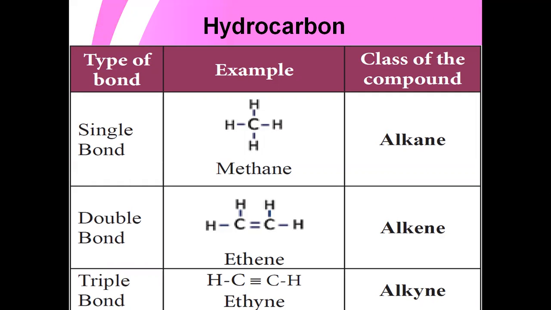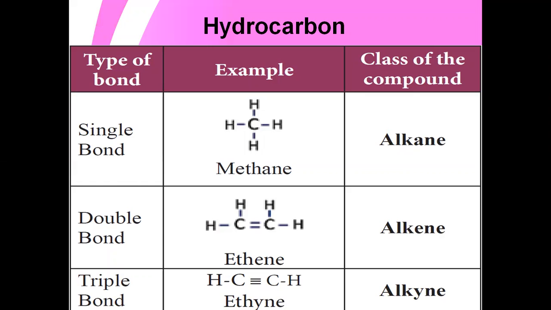So these are the multiple bonds. The carbon atoms form covalent bonds, and this bond may be single, double or triple. The examples for single, double and triple bonds are methane, ethene and ethyne. So methane is an alkane, ethene is an alkene and ethyne is an alkyne.